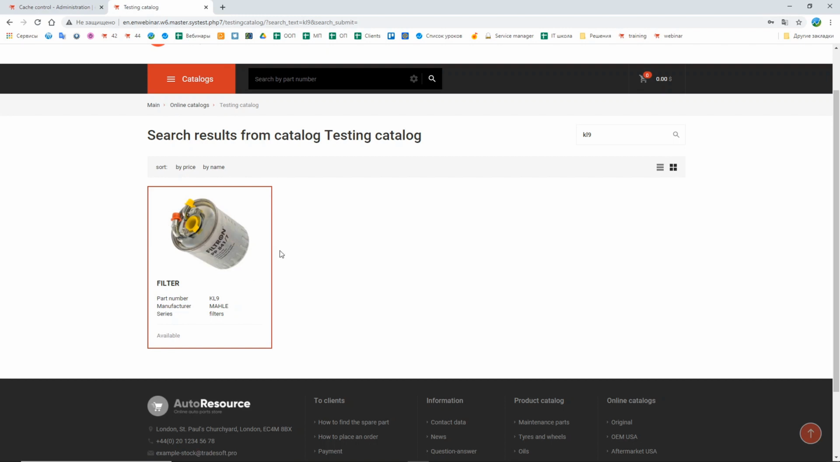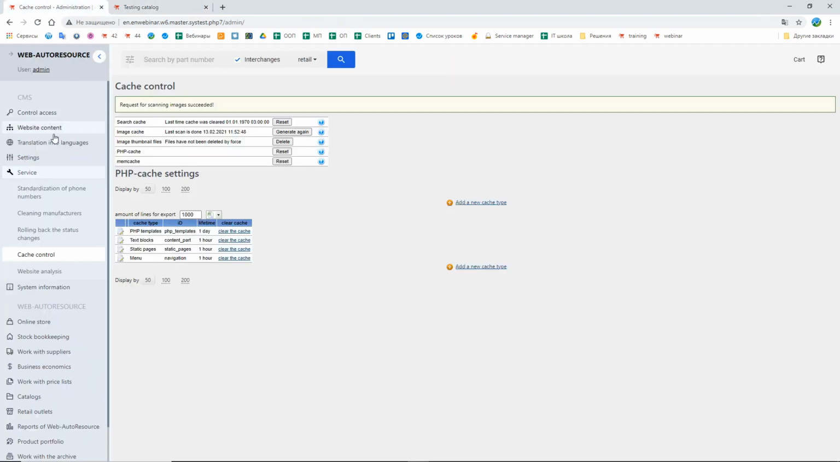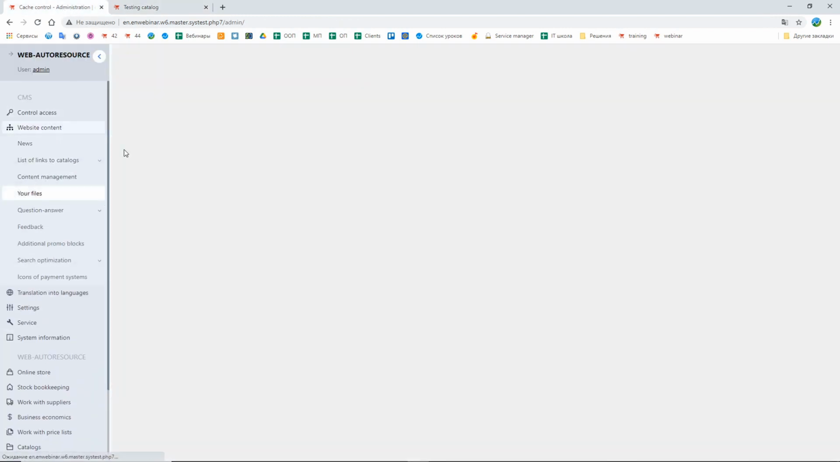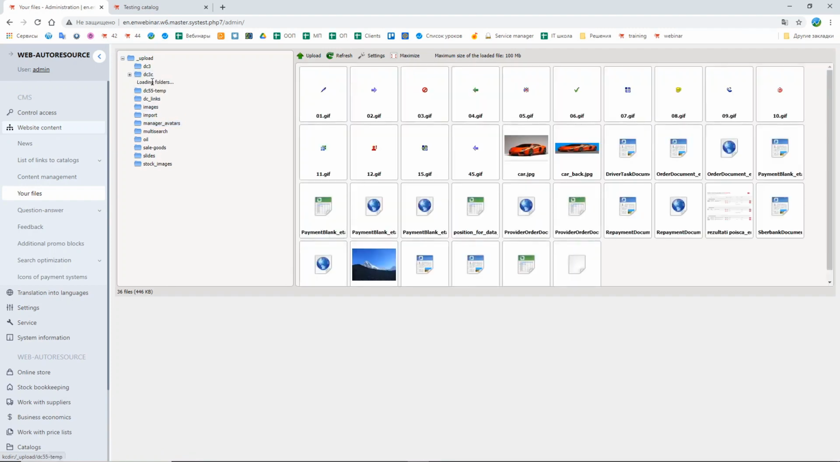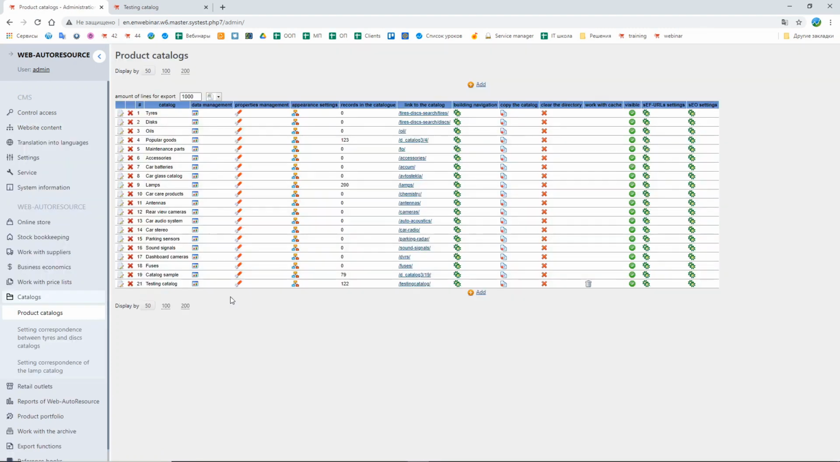Now the system took the pictures from this section, from this subfolder. So this is how we create a new catalog in the system. First, we create the general folder of the catalog, add a picture for it if necessary. Then we create properties of the catalog and upload the data into the catalog.